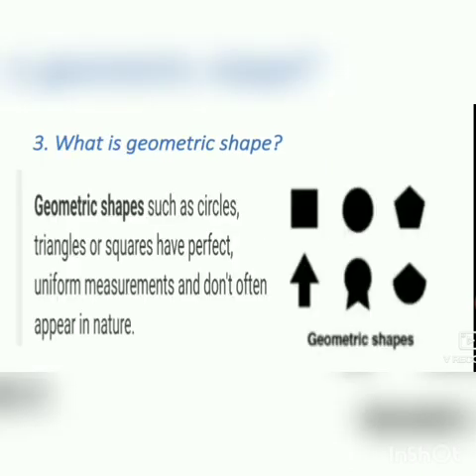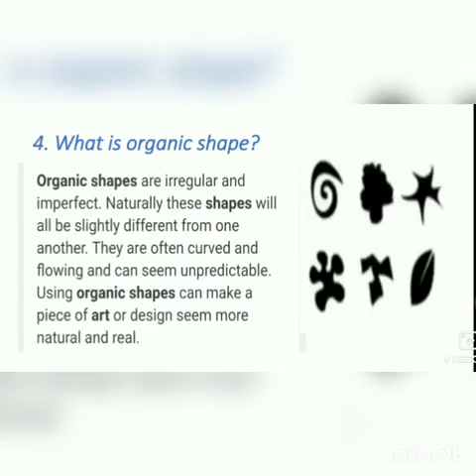So what is geometric shape? Geometric shapes such as circle, triangle, and square have perfect uniform measurement and don't often appear in nature. You can see here geometric shapes, and why are they geometric? They have perfect uniform measurement. That's why they are geometric. With these shapes we can also create many types of artwork. Later I'll show you what is organic shape.